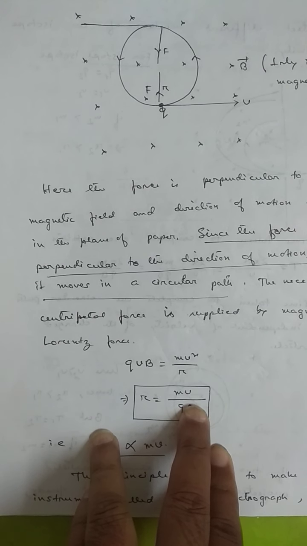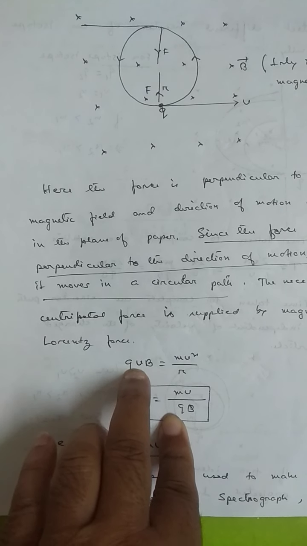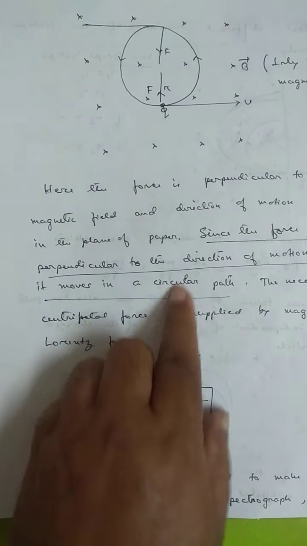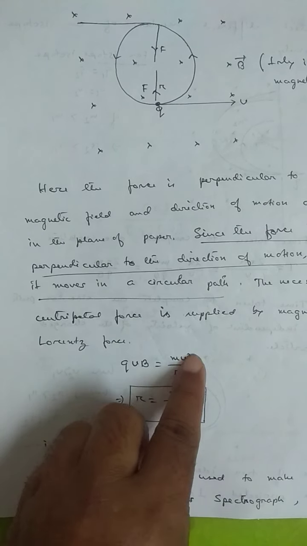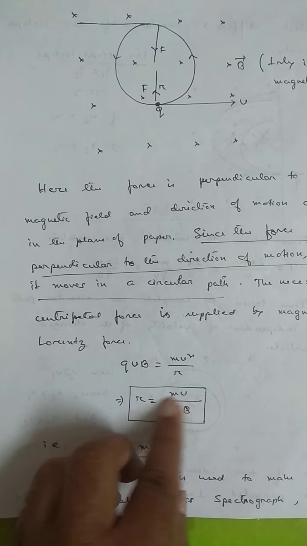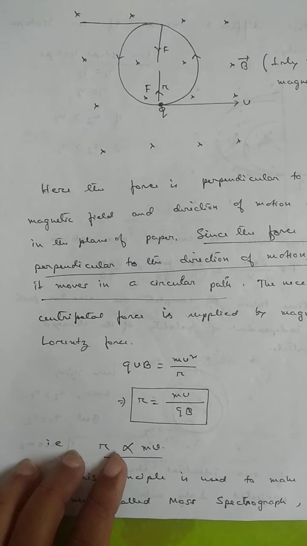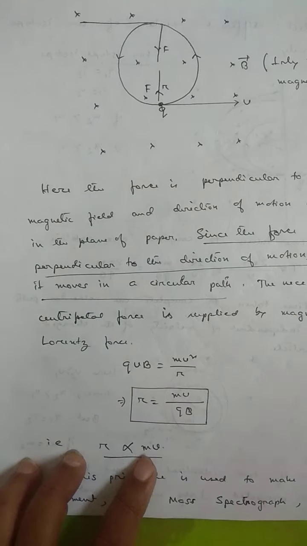So here the maximum magnetic Lorentz force QVB acts and supplies the necessary centripetal force, mv square by r. Therefore r is mv by qB. That means the radius of the circular path is directly proportional to the momentum of the charged particle.